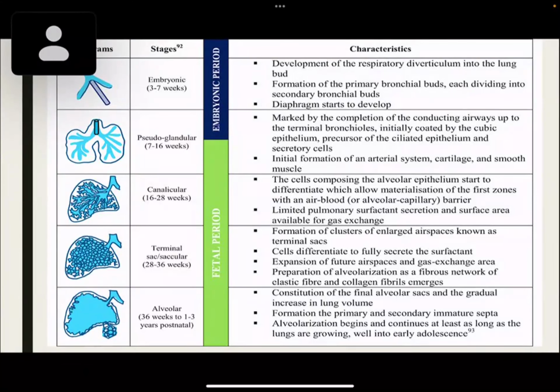In the canalicular stage, the alveolar epithelium starts to differentiate, which allows materialization of the first zones with an air-blood or alveolar capillary barrier. There is limited pulmonary surfactant secretion and surface area available for gas exchange. In the saccular stage, there is formation of terminal sacs, which are clusters of large enlarged spaces. Cells differentiate to fully secrete the surfactant. Expansion of future air spaces and gas exchange area. Preparation of alveolarization as a fibrous network of elastic fiber and collagen fibrils emerge.